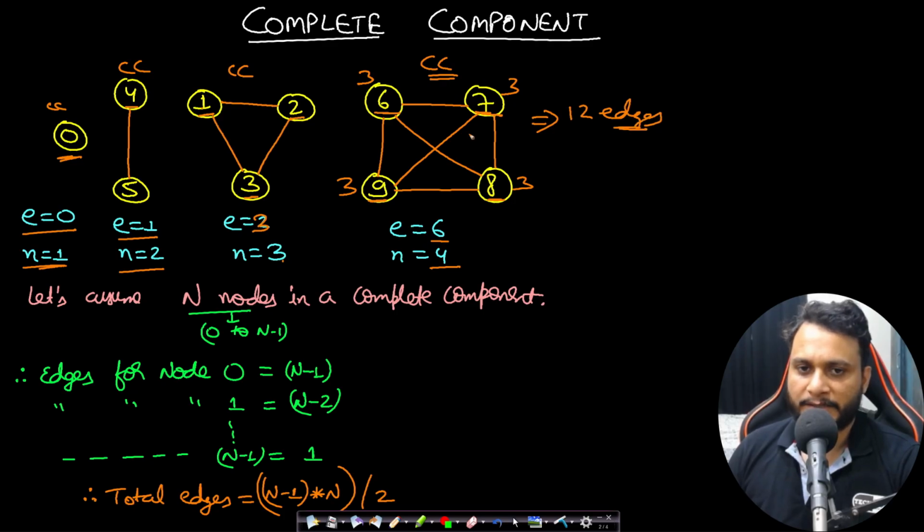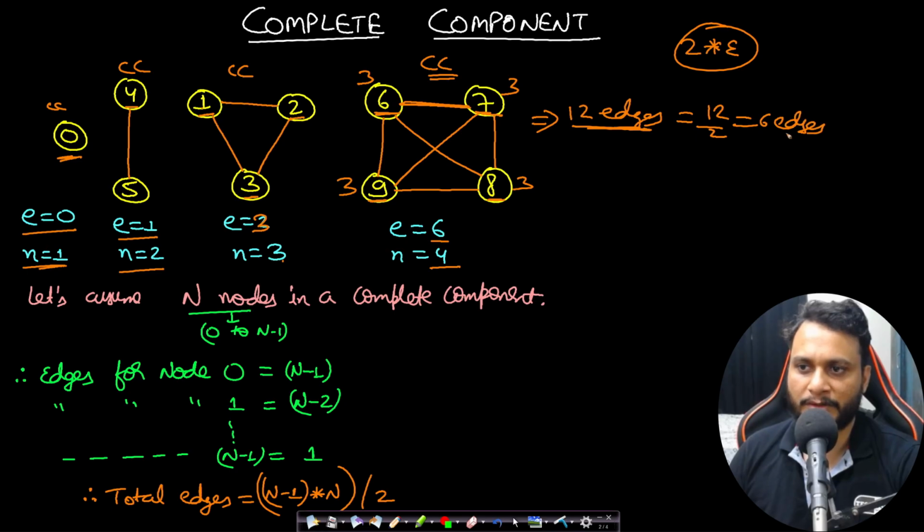But these are not directed edges. An edge which is counted from 6 to 7 is the same edge which is counted from 7 to 6, right? So in case of an undirected graph, the total number of edges, if you count, will always be 2 times the actual number of edges that are present. So if you have counted the edge 6 to 7, the same edge will be used to come from 7 to 6. So if you get 12 edges, then actually you have 12 by 2, that means 6 edges in total, right? That is how I have written n equals 4 and edges equals 6, and this is making our entire component a complete component.